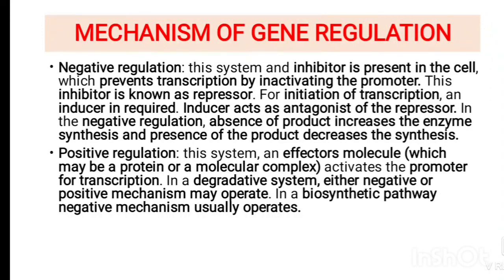Next is positive control. In positive regulation, the presence of the product will enhance the synthesis of the enzyme. In other words, in positive control, the regulator protein acts as an activator and hence enhances protein synthesis. So the arabinose operon of E. coli is an example of positive gene regulation.